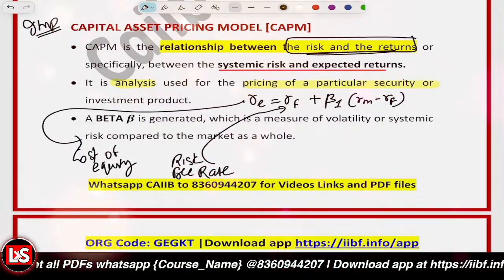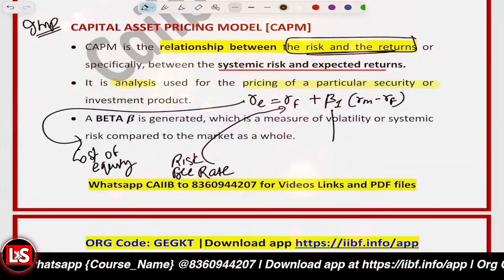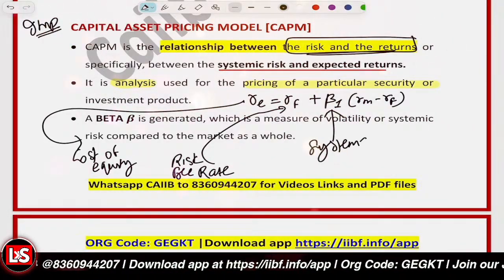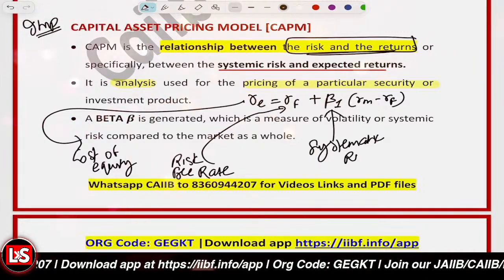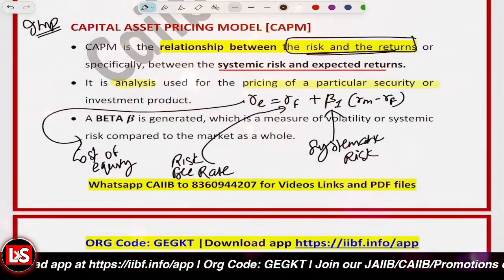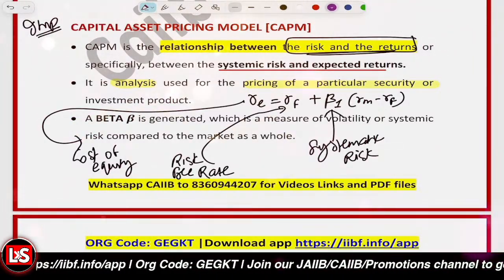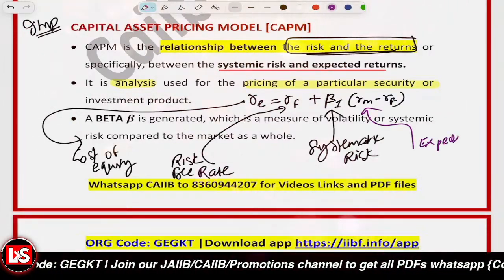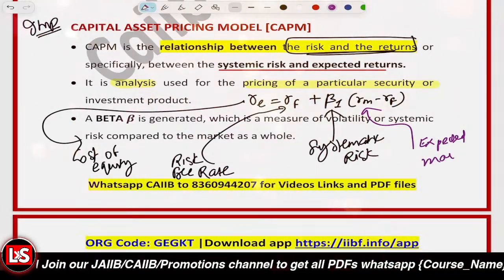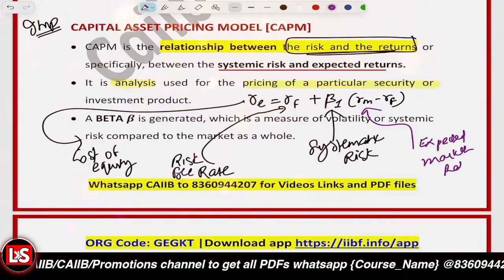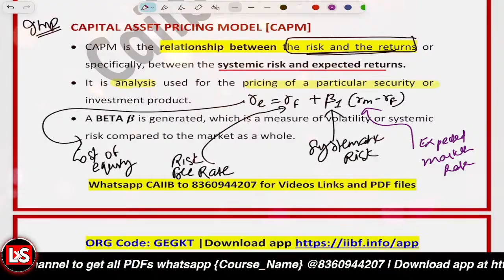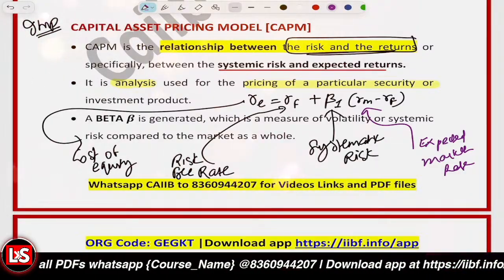And beta is basically representing the systematic risk. RM is the expected market rate. And RF is the same thing, the risk-free rate. Already told you, right?